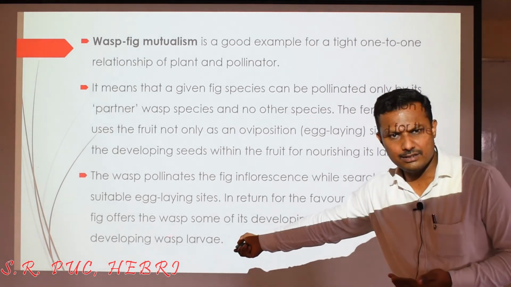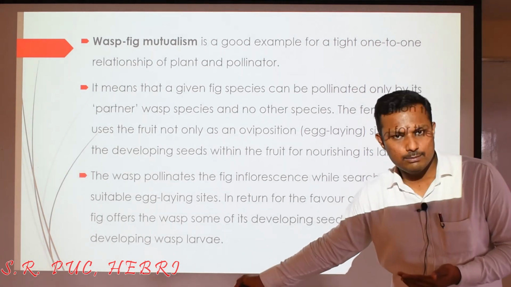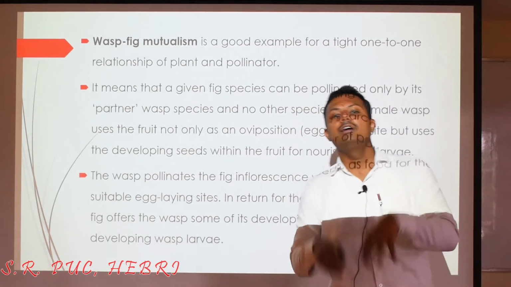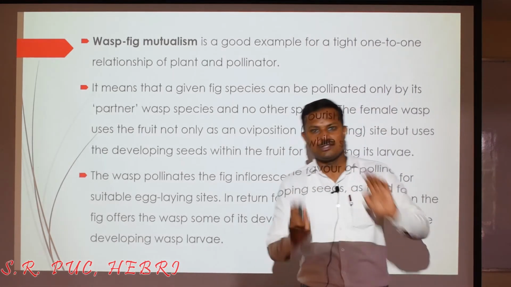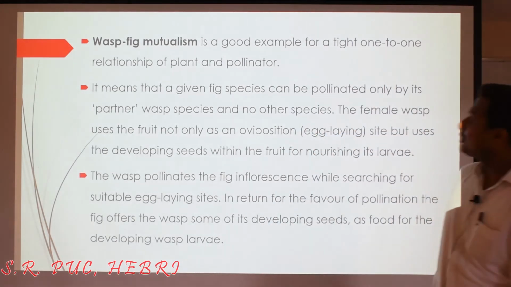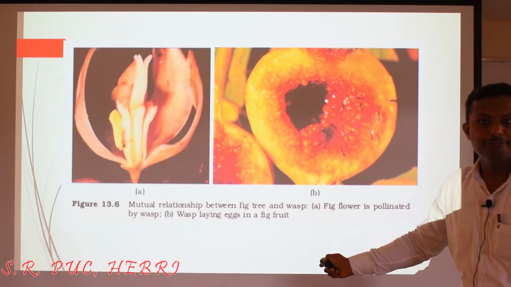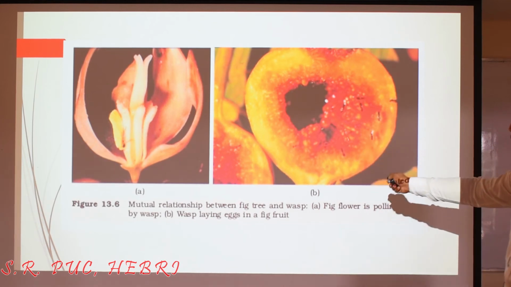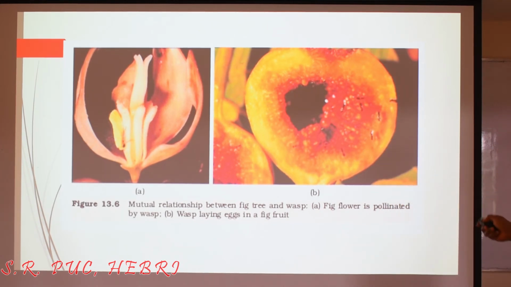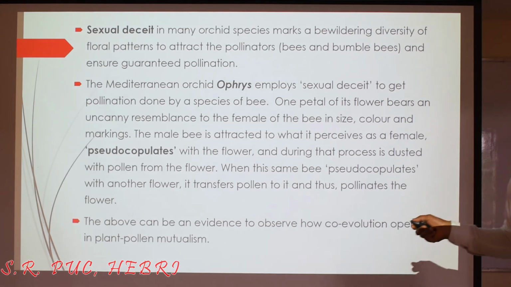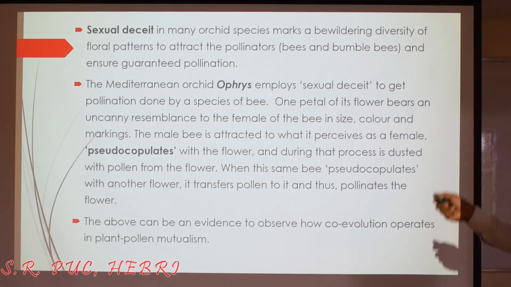It may be searching for an egg laying site, or going to incubate. So while moving around on the inflorescence of the fig, it will cause the pollination to take place. Right? So you can look at this diagram. This is the single flower of the fig, right? And you can see this is an inflorescence, and you can also see the wasps moving around here. And these wasps, because of their movement inside this inflorescence, they will cause the pollination here, right? So this is a kind of mutualistic relationship where one-to-one, mutualistic relationship is very tightly bound.